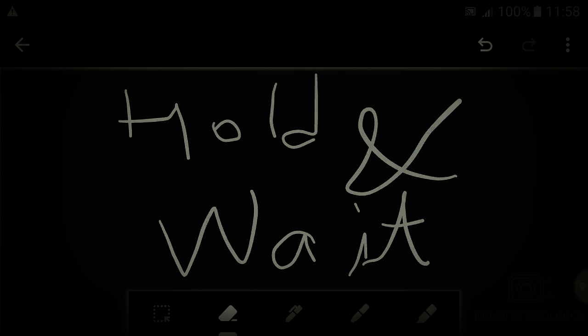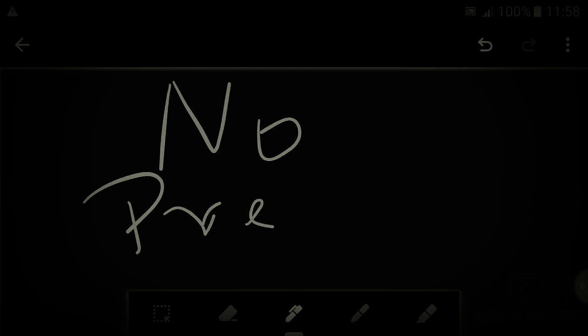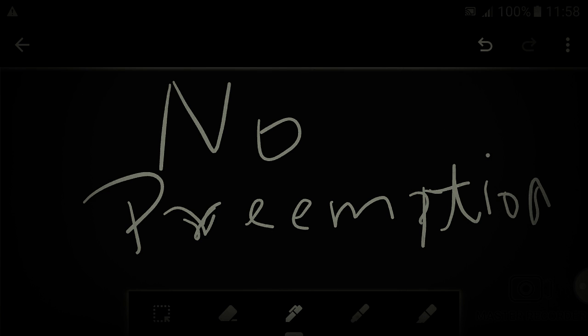Now what do you conclude from no preemption? First let's understand what preemption is. Preemption means a process is taken out forcefully from the operating system, but here preemption happens on resources, not on processes. So if a process is not leaving the resource, then that resource cannot be forcefully preempted from the process. So this is the no preemption condition.